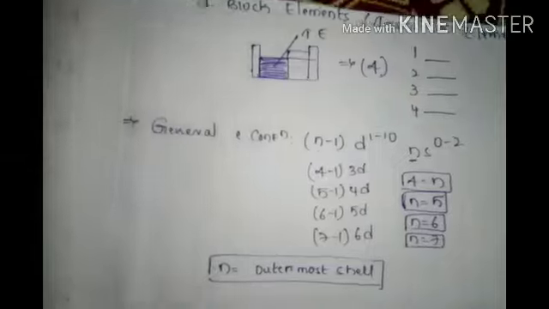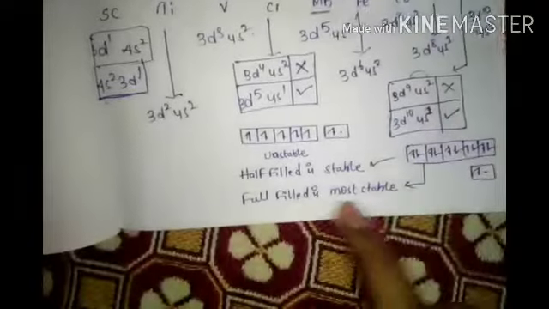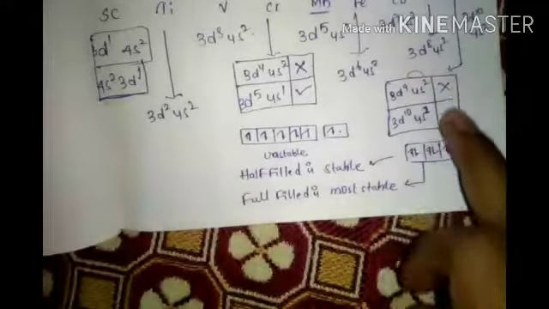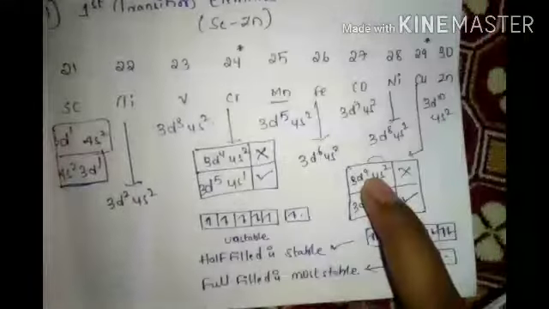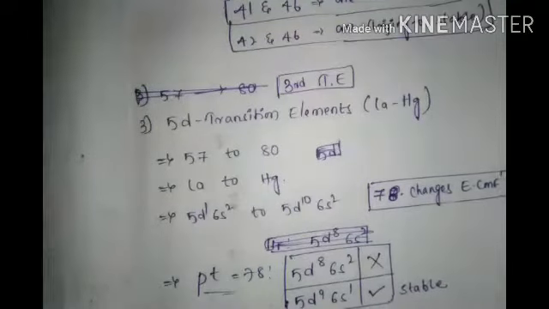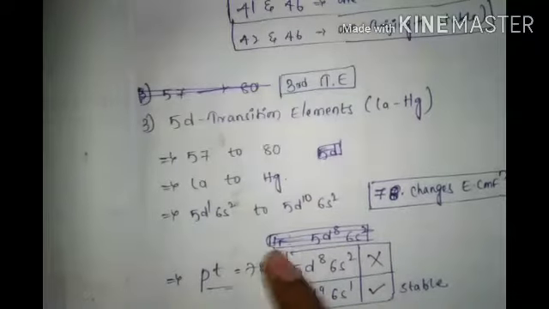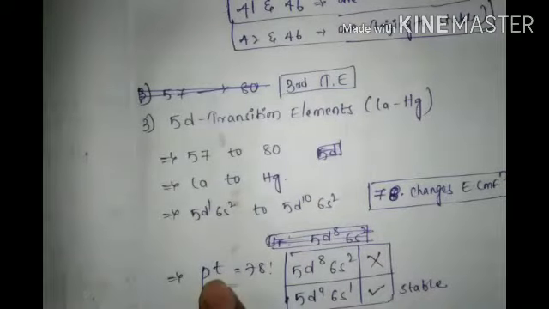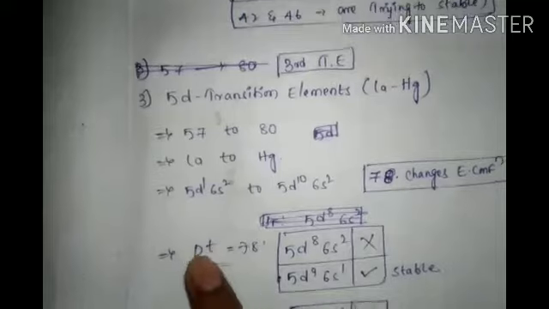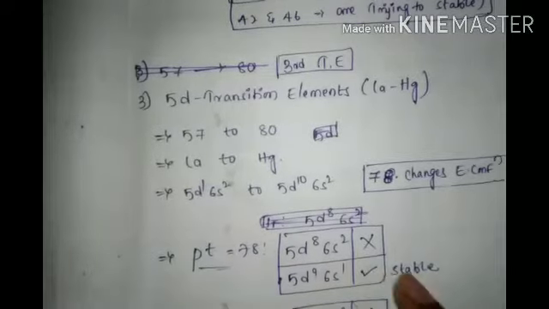Next one more, copper most stable. Why are these all showing highest peaks? Because of this reason. I wrote iridium, then cut it and took platinum, but here platinum is showing stable.